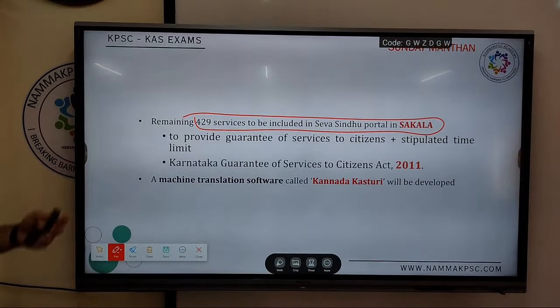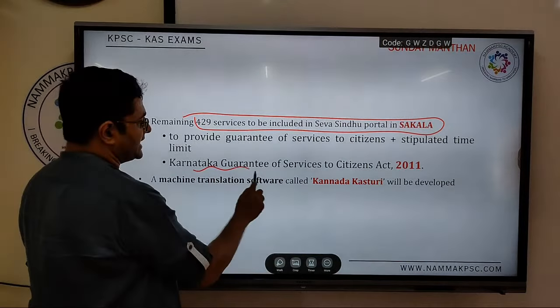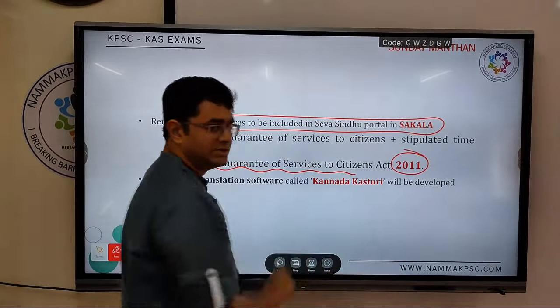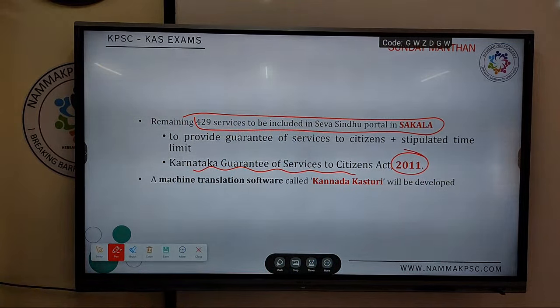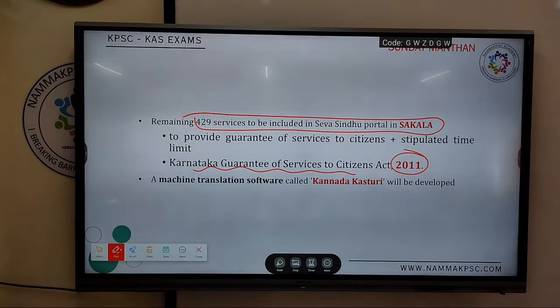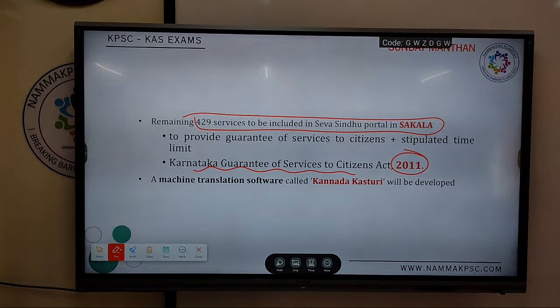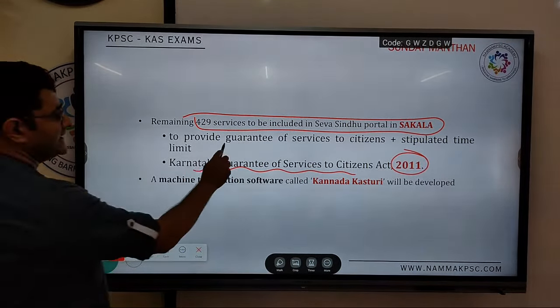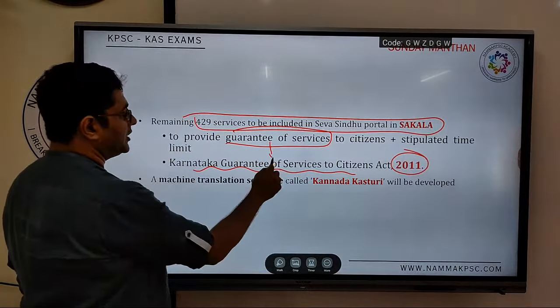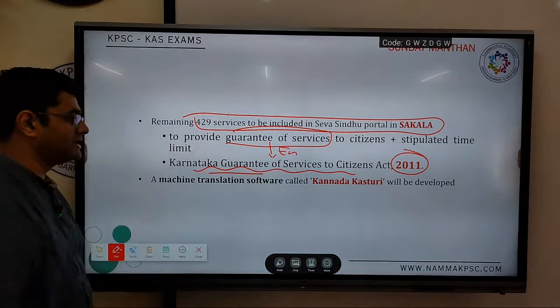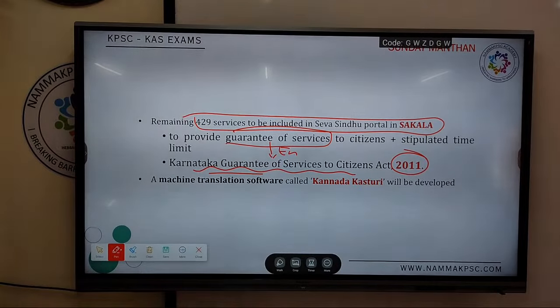Sakala, as you know, is the Karnataka Guarantee of Services 2011. It guarantees that every citizen of Karnataka will get certain government services in a fixed time period. If they don't, a penalty is imposed on the officers responsible for giving this service. These are guaranteed services; it is an entitlement. The name of the law is Karnataka Guarantee of Services to Citizens Act 2011.